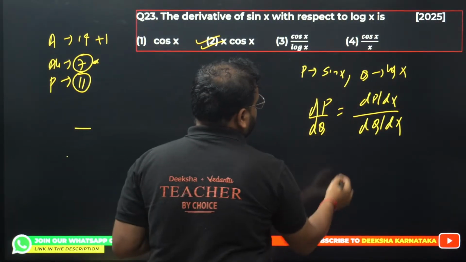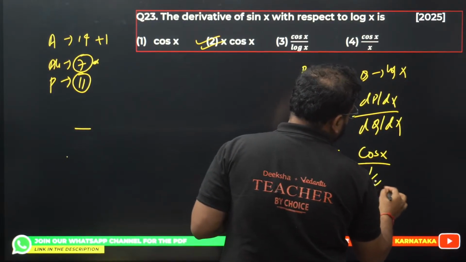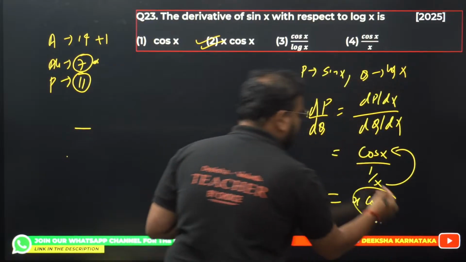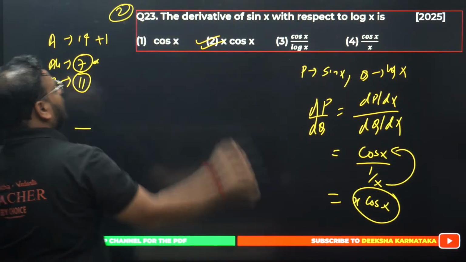Please check, differentiate this. We get the answer as cos x for the numerator, and this will become 1 by x. x goes up, it becomes x cos x. So option 2 is correct.